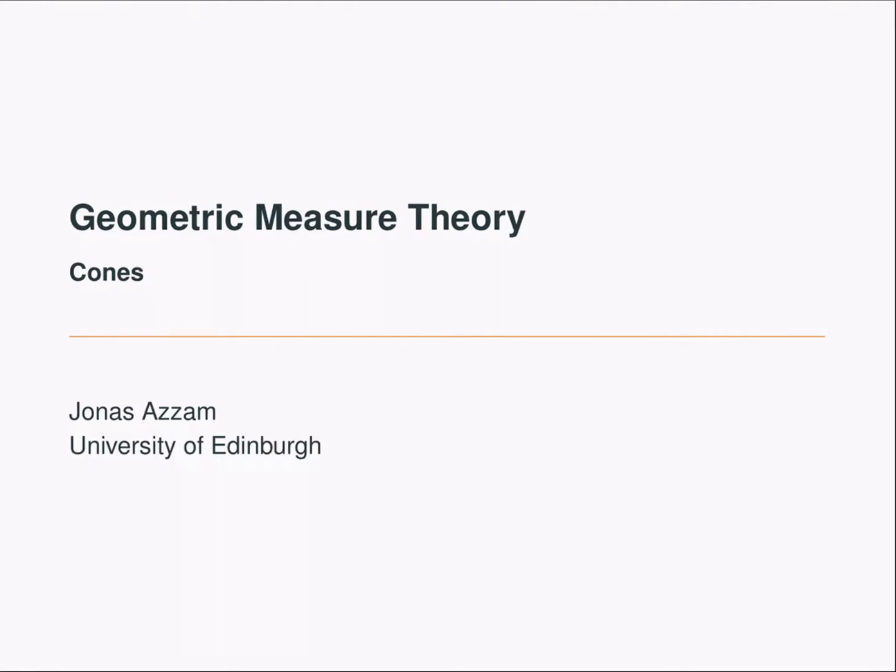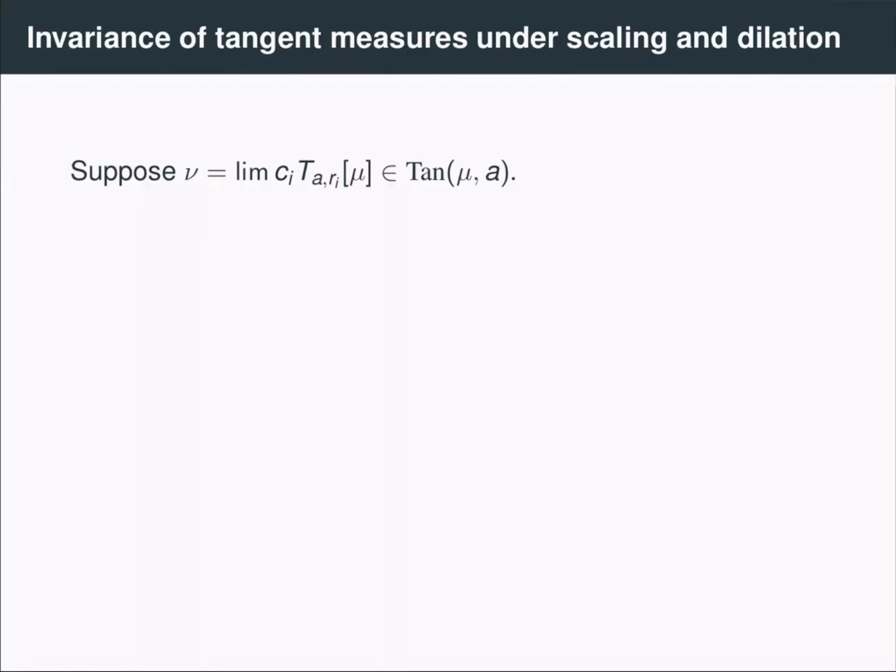The set of tangent measures at a point are invariant under a couple of simple operations, and it will be helpful for us to understand the properties of any family of measures with the same invariance properties. And these families will be called cones.